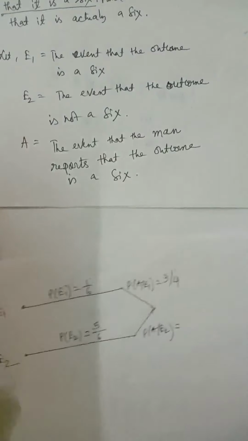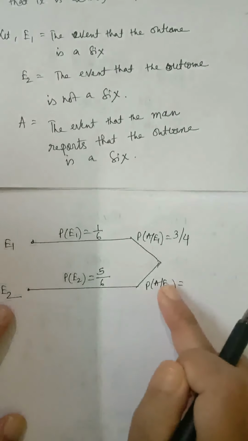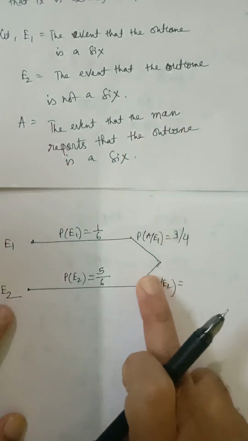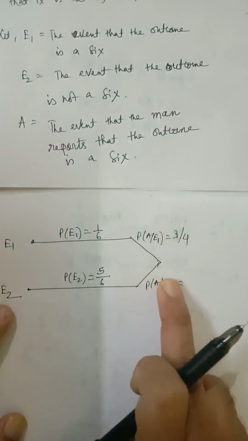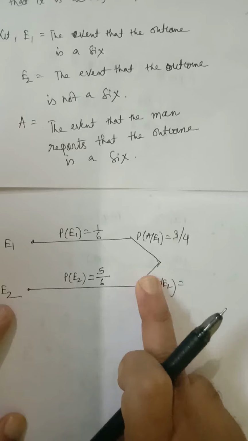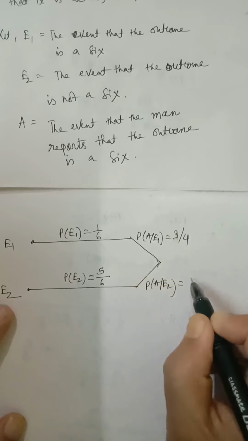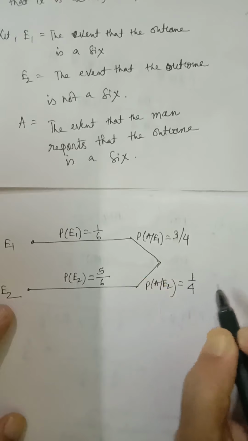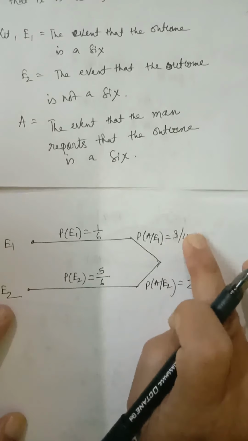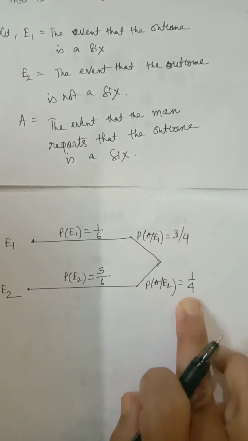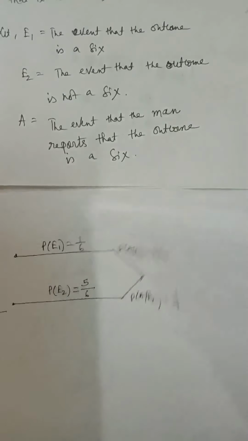And P(A|E2). E2 means the outcome is not a 6, but A, he reports that it is a 6. Here he is telling a lie. The probability will be 1 by 4. Out of four cases, he speaks truth in 3 cases. So he will tell a lie in 1 out of 4 cases.